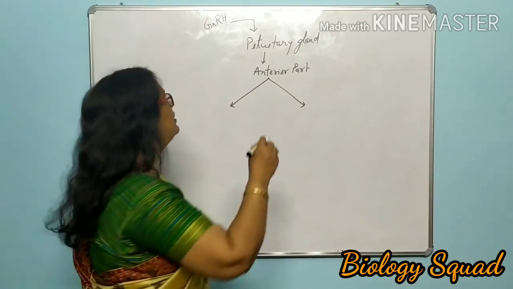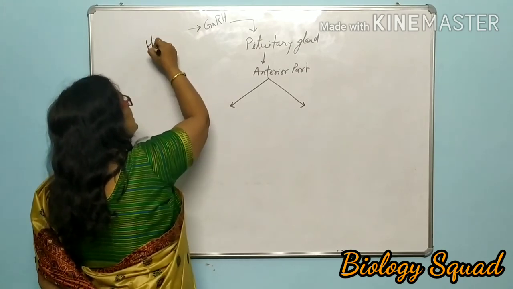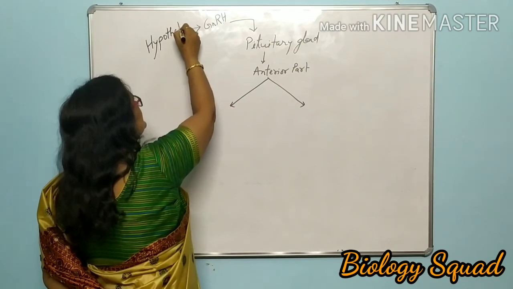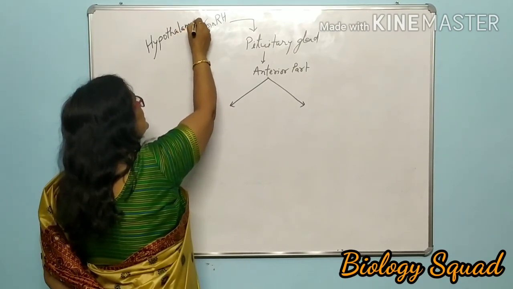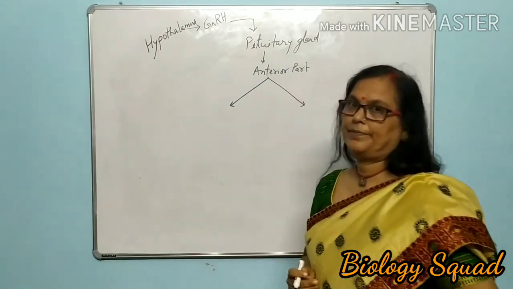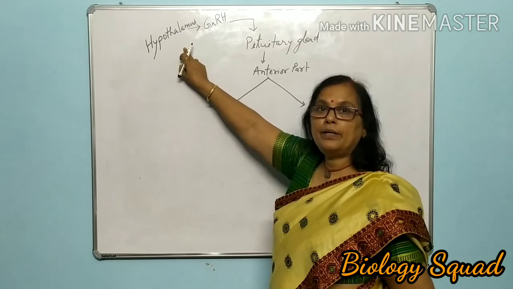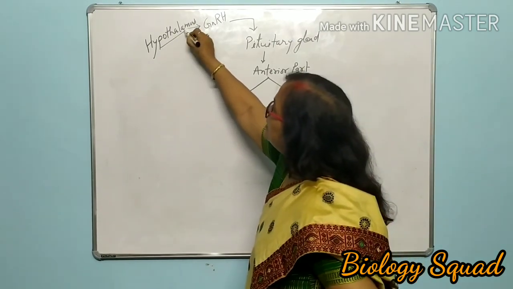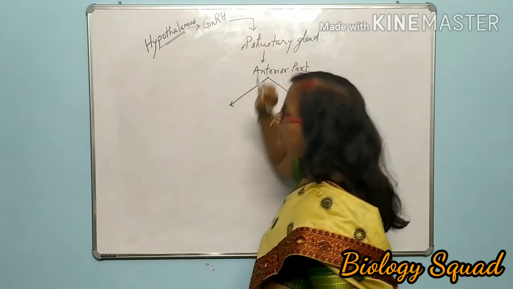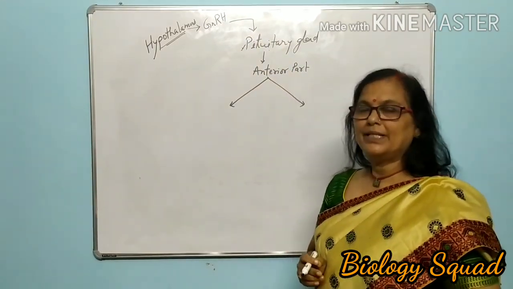Just recall yourself. This is actually released by the hypothalamus. Hypothalamus is the controlling part. As it is a neural part, it is part of the brain. This hypothalamus overall has control over this pituitary gland. All these you have studied in class 11th, isn't it?